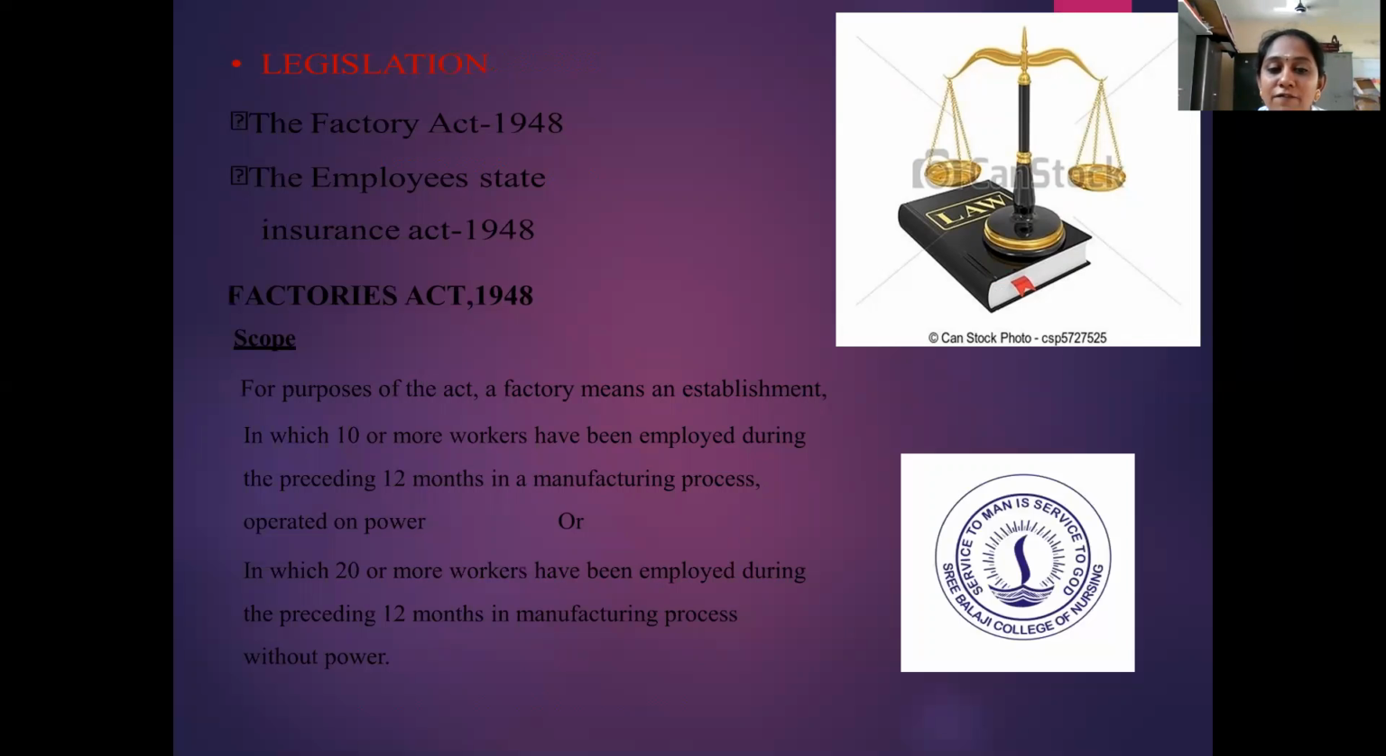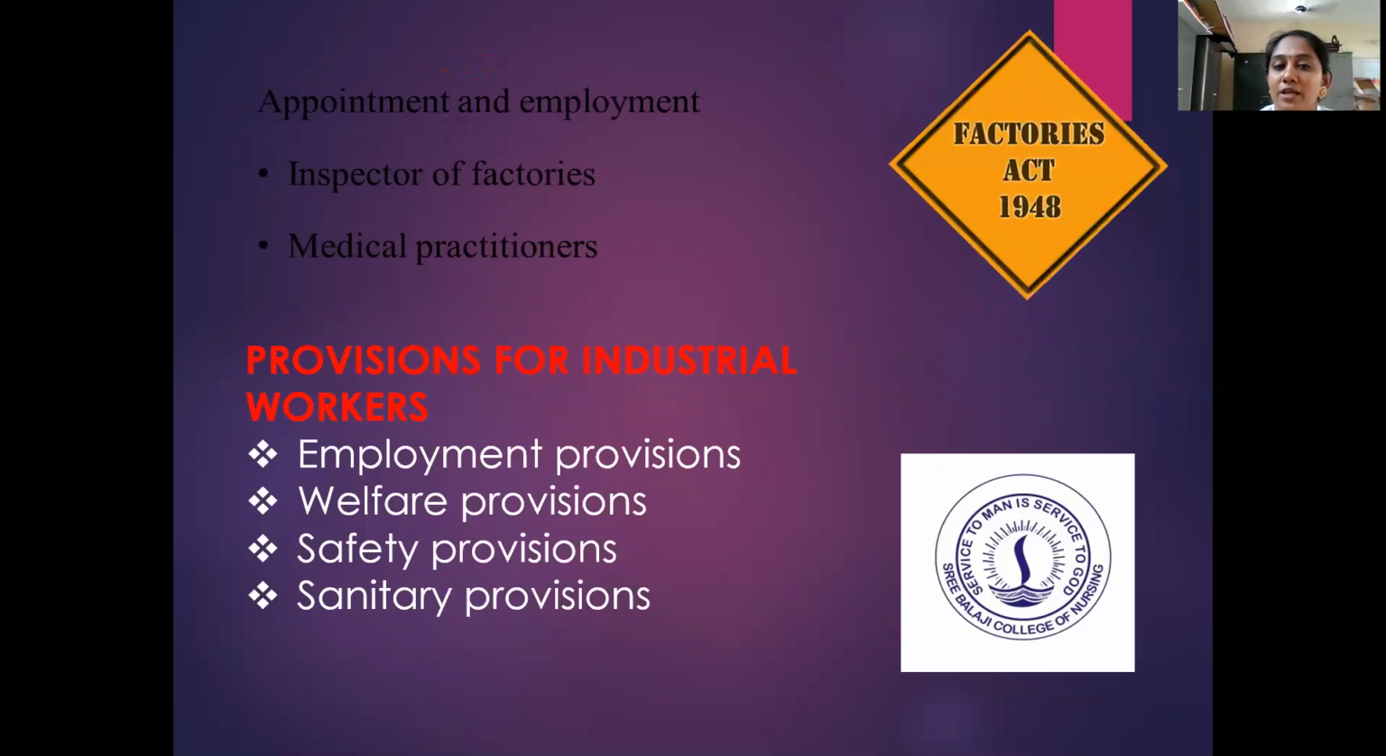What is the scope? For the purpose of the act, a factory means an establishment in which 10 or more workers have been employed during the preceding 12 months in a manufacturing process operated on power, or in which 20 or more workers have been employed during the preceding 12 months in a manufacturing process without power. So it covers appointment and employment, inspector of factories and medical practitioners. Provisions for industrial workers will be employment provisions, welfare provisions, safety provisions, and sanitary provisions.